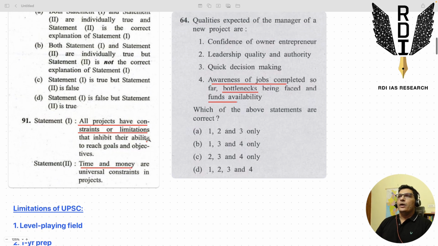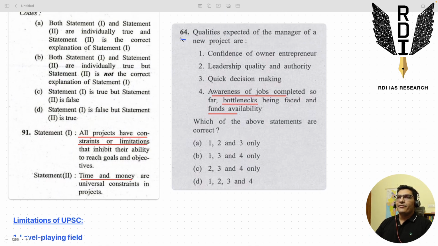Then if we look at question number 64, the fourth statement, the question wants you to identify the qualities expected of a manager of a new project. So let us say an officer. The quality expected out of an officer. Just read the fourth statement for now. It says awareness of jobs completed. So instead of jobs, read PYQs, right? Or the qualities of an aspirant. So awareness of PYQs which have already been completed, that is, which have already been given by UPSC, right?